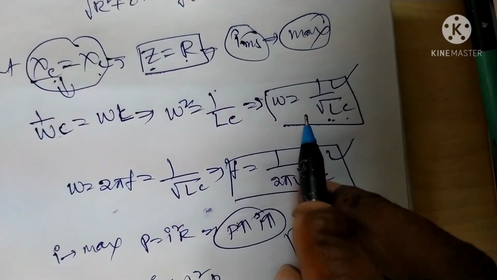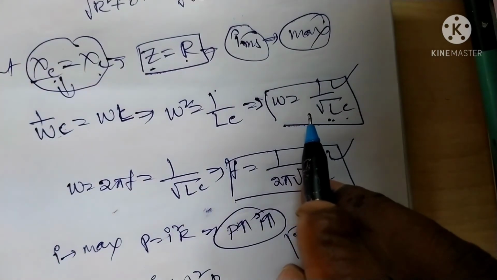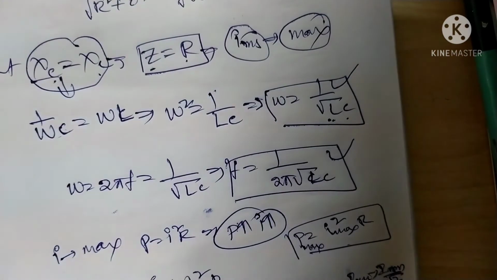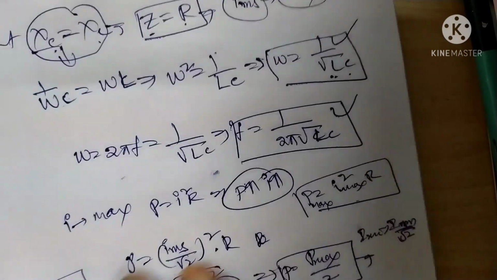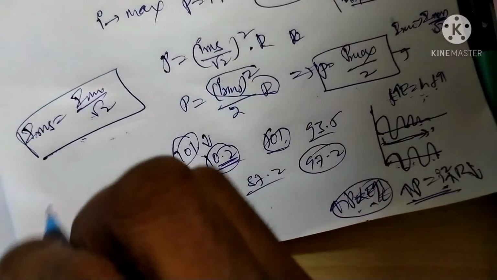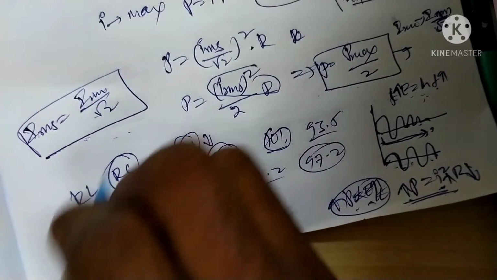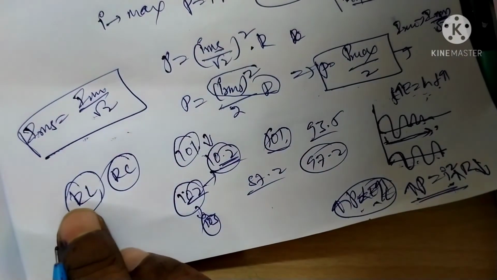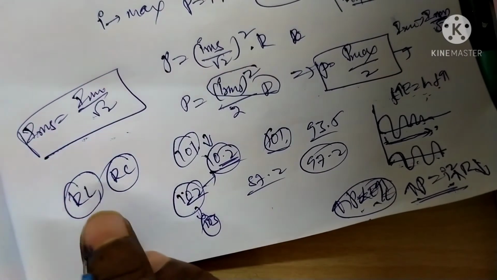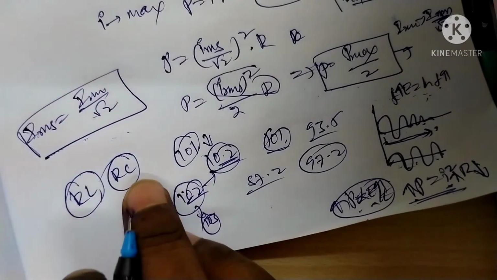So we can't have resonance in the RL and RC circuits.